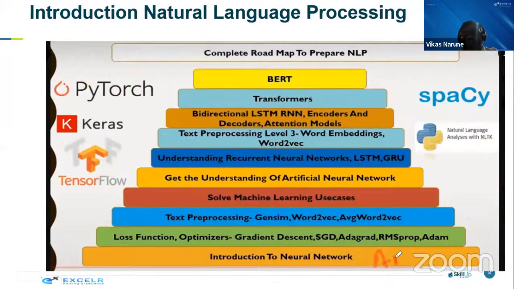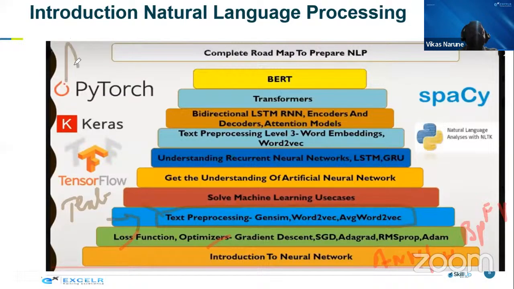You have to start with the artificial neural network. Then you have to understand the working of the artificial neural network: what the loss function and optimizer are, all kinds of optimizers, how backward propagation happens, and how forward propagation happens. Once you are able to understand that, you can start having knowledge of how text data can be analyzed. So text pre-processing, we are going to start today with this one. Text pre-processing or text analytics, we are going to understand first today.